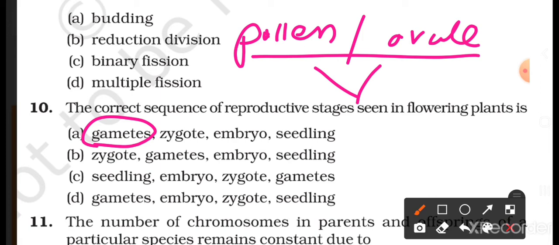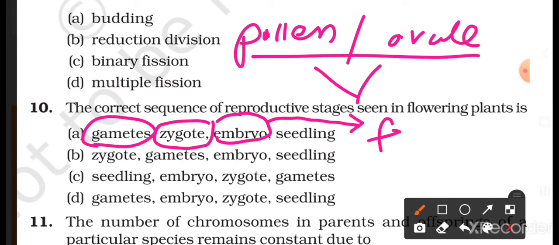Okay, after fertilization it forms a zygote. Zygote is the cell which then develops into an embryo by repeated cell division. Okay, so the zygote divides several times to form an embryo. Then there is embryo development, and this embryo develops into fruit.